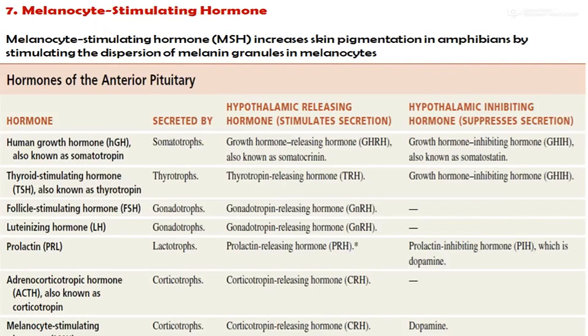Seventh one is the melanocyte stimulating hormone. Melanocyte stimulating hormone increases skin pigmentation in amphibians by stimulating the dispersion of melanin granules in the melanocytes.